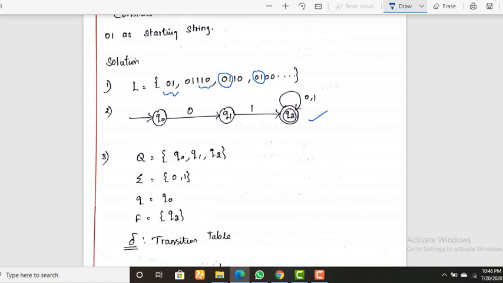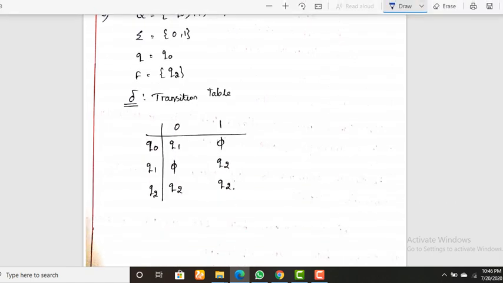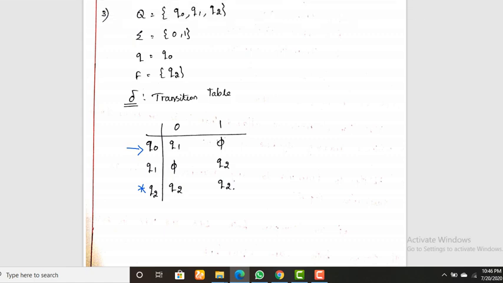quintuples. Here Q is the set of states Q0, Q1, Q2, the input symbols are 0, 1, the starting state is Q0, and the final state is Q2. Next you have to write the transition function in terms of a transition table. So these are the states Q0, Q1, Q2. Q0 is the starting state, Q2 is the final state. On receiving 0, Q0 goes to Q1.